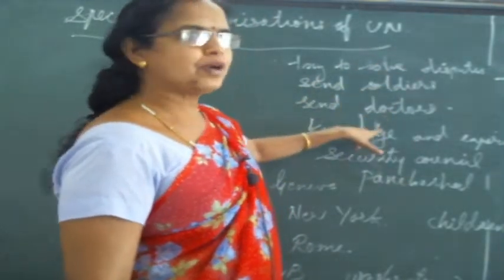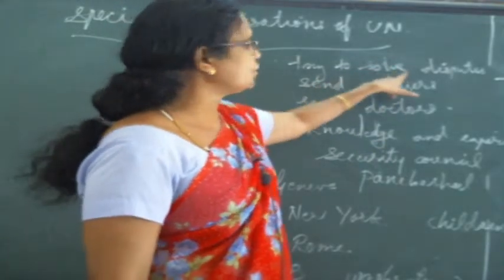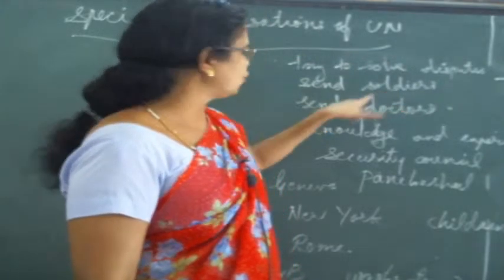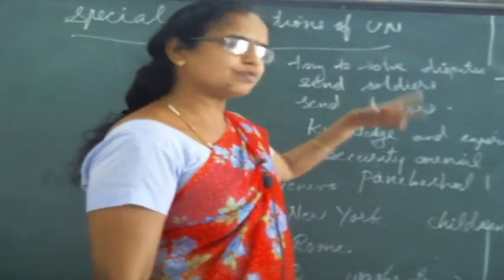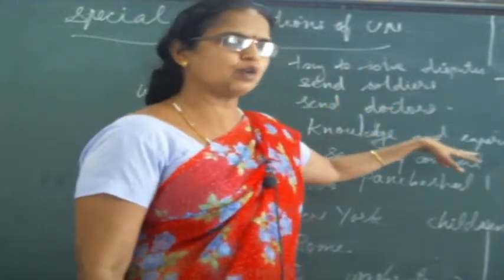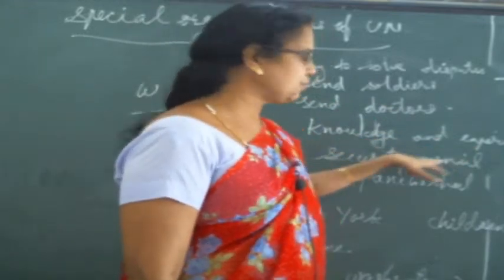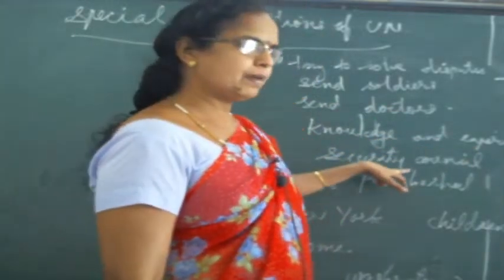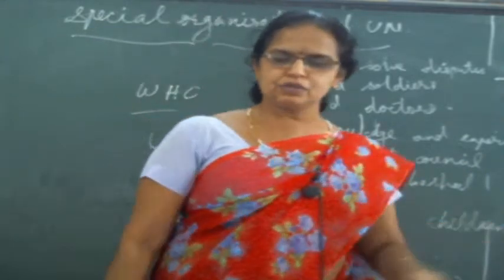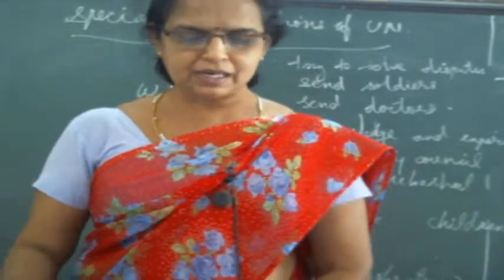Okay, so these points are to be noted, and in this way you can develop. First one, try to solve disputes through UN. Second one, wherever needed we send soldiers and doctors, medicines, whatever the other facilities. And many Indian delegates are working in different areas of UN, contributing much with their knowledge and experience. Then India is a member in the Security Council, and our Panchsheel principles also contribute. Now one small paragraph is remaining, let me complete.